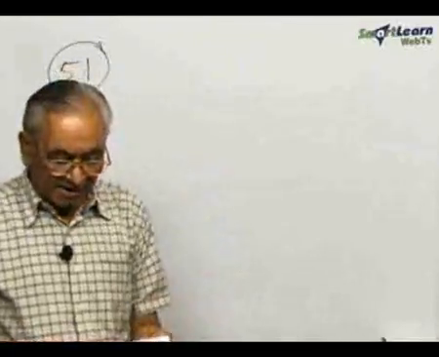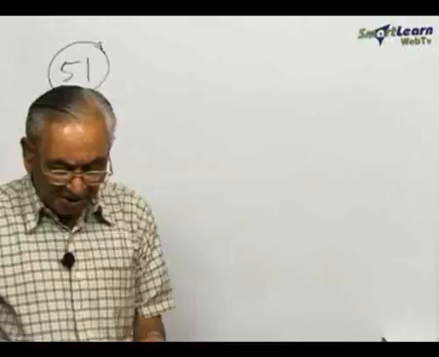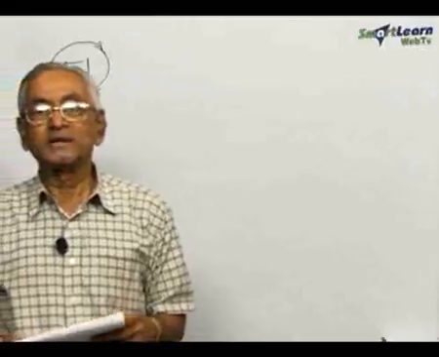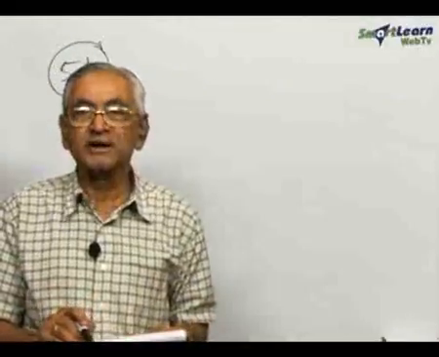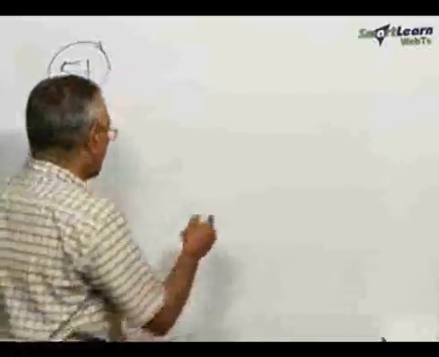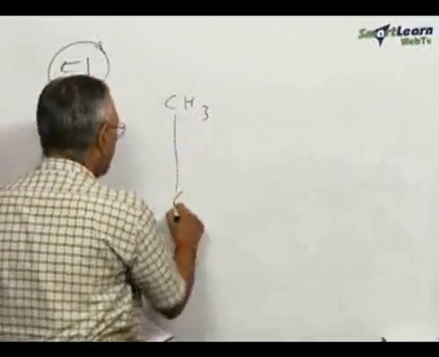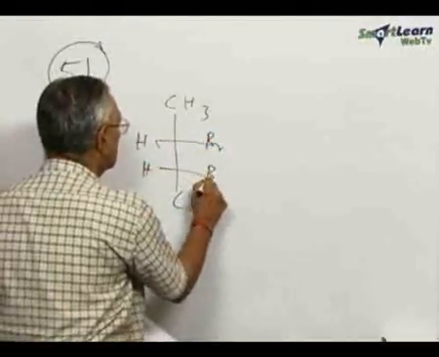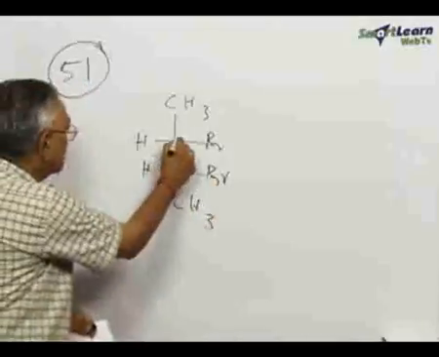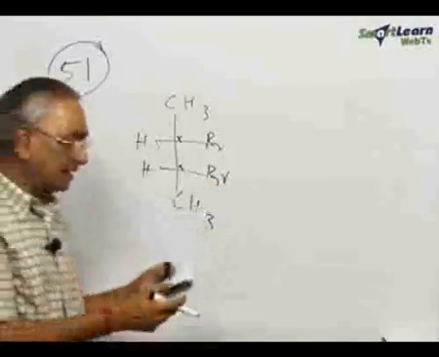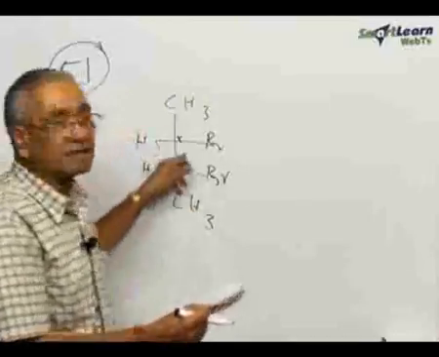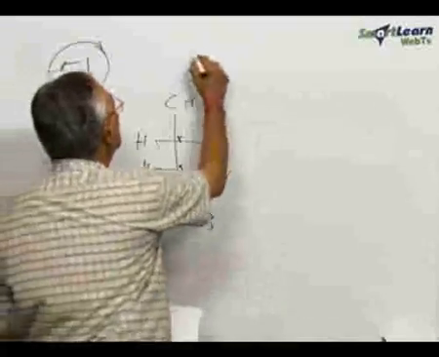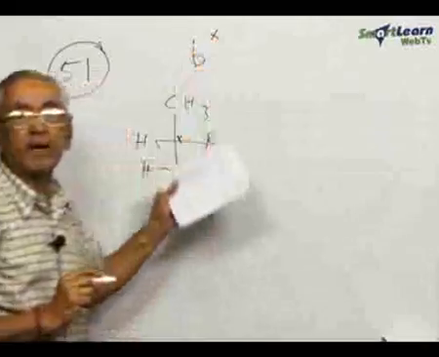The second one is, a meso compound has no chiral centers and thus is optically inactive. That is also not correct, because it is given there as no chiral centers. A meso compound does contain chiral centers. As for example, we will take a very simple example. This is actually known as meso 2,3-dibromobutane. This contains 2 chiral centers, but still it is not optically active. It is not because of the absence of chiral centers, but because of some other reason that it is optically inactive. Therefore, statement number 2, B, is not correct.